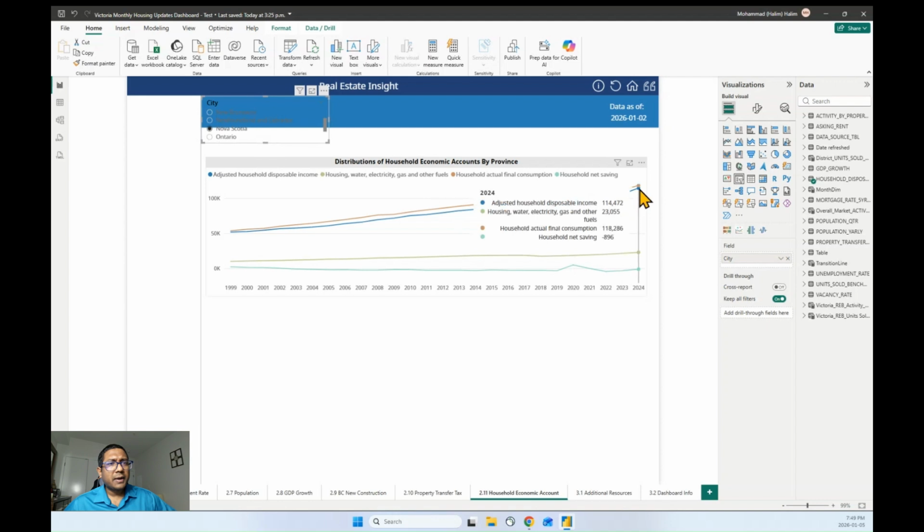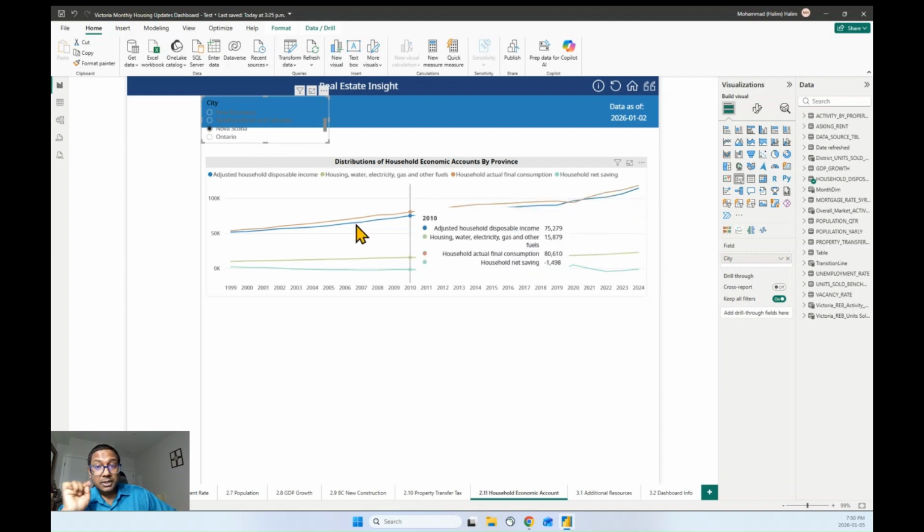They have $114,000 income and $23,000 consumption on housing or electricity, and the total final consumption is $118,000, and they also have negative savings. Sometimes people call negative saving dis-saving, but here we use negative savings.